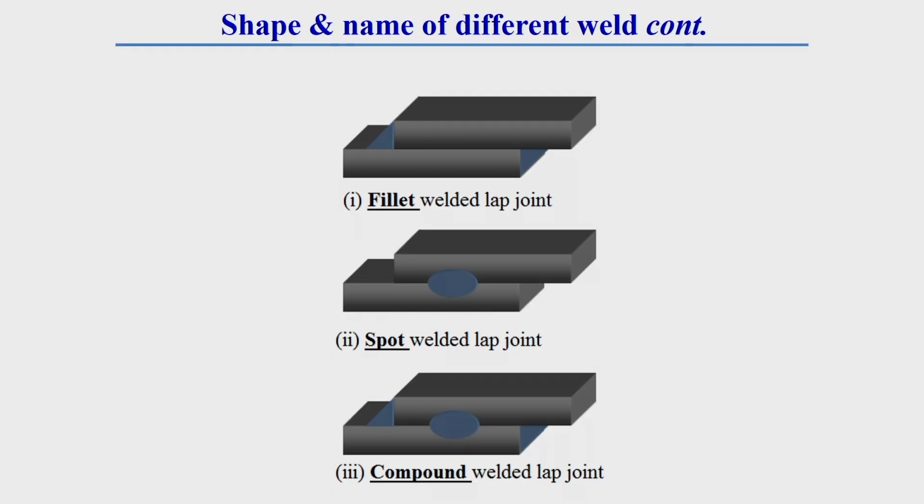Now, these are the different shapes of lap joint. Here generally fillet welding is done, that is why this is called fillet welded lap joint. Here a spot welding is done, that is why it is called spot welded lap joint. Here both fillet as well as spot welding is done. Here you see this triangular shape weld as well as this spot weld, that is why this is called compound welded lap joint.